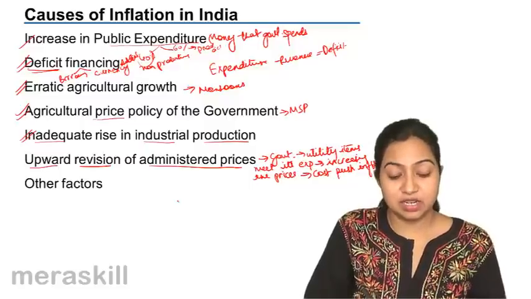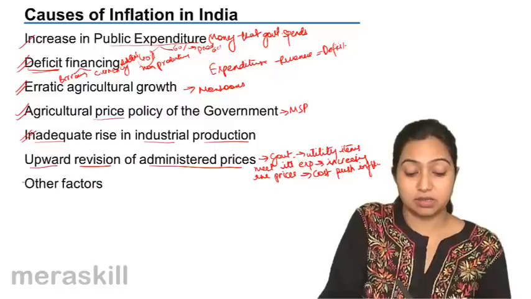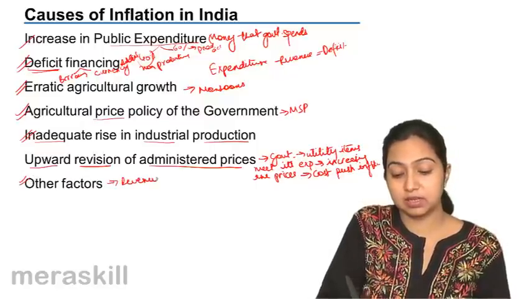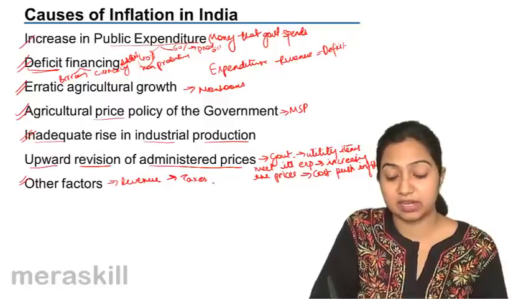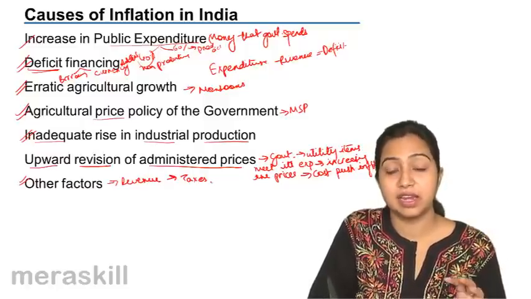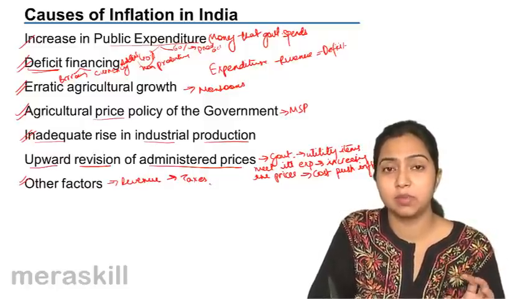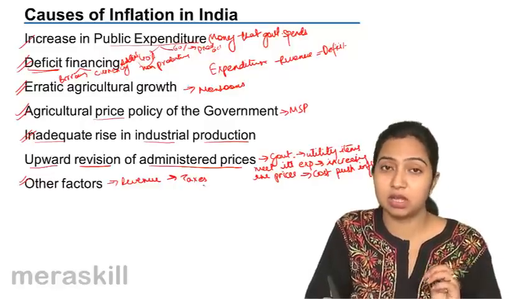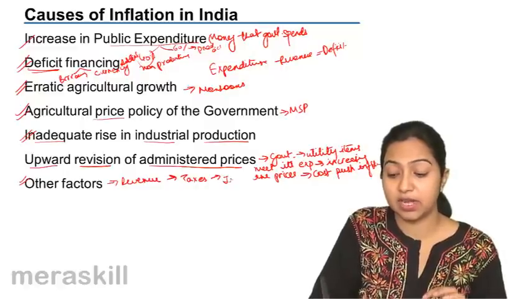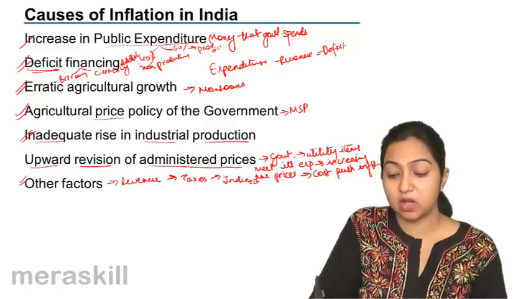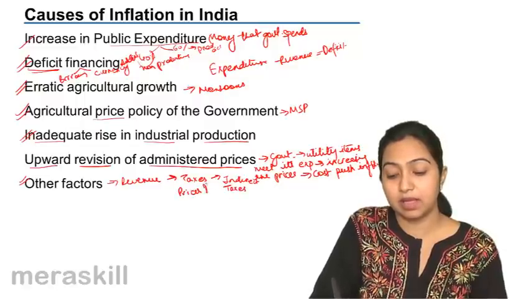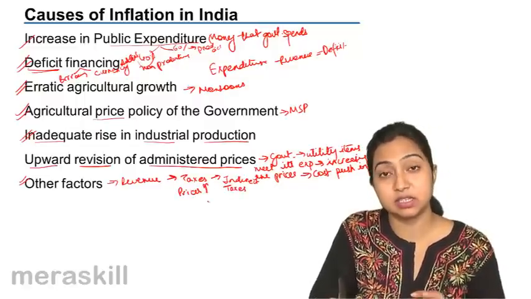And the other factors that are responsible: the main source of revenue for the government is taxes, and direct taxes at that. Now they are not able to collect direct taxes in a proper way. There are still so many people who do not pay their taxes, they avoid taxes. So how do they collect their taxes? They place more stress on indirect taxes. Now because of indirect taxes, the prices go up and things become costly. This is also one of the reasons.